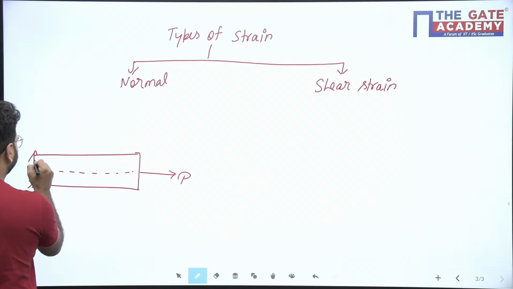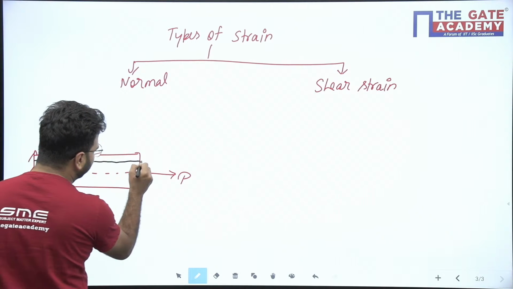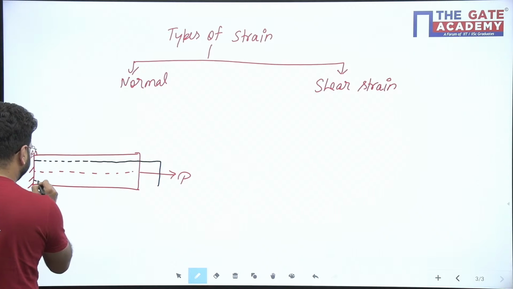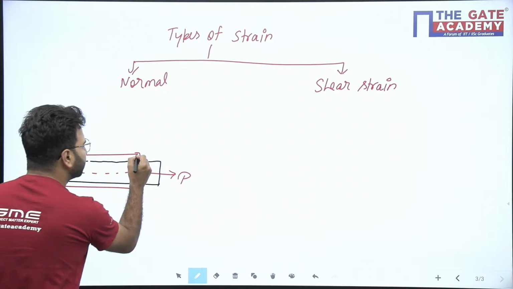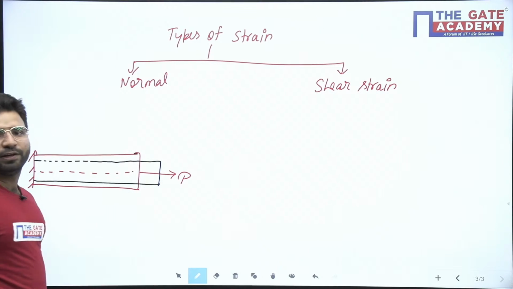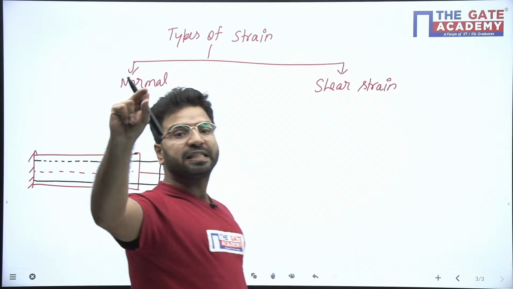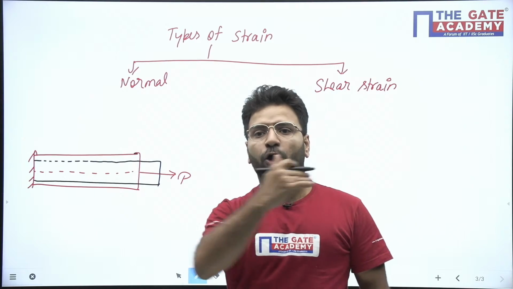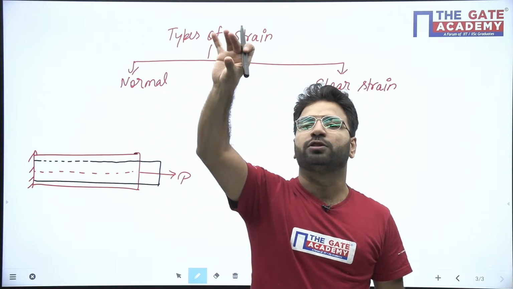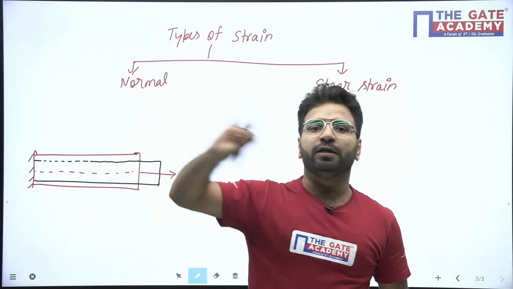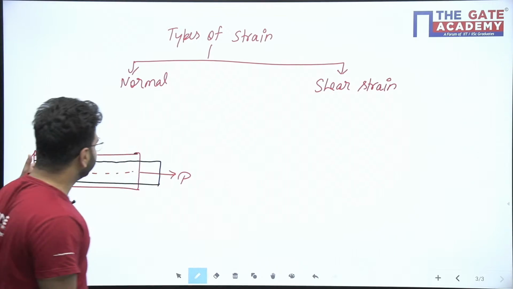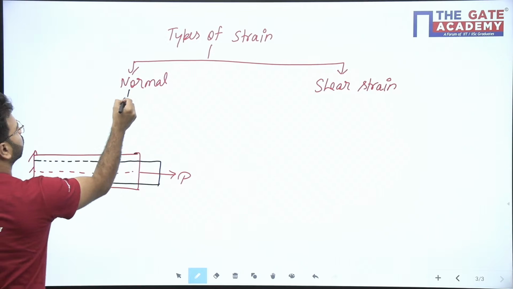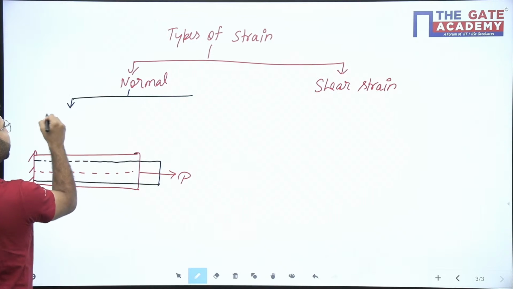This bar will deform like that, meaning previously the area was this red line, now the area will reduce. So you can see the deformation is happening along the length and also along the cross section. The strain developed in the direction of load is called longitudinal strain.